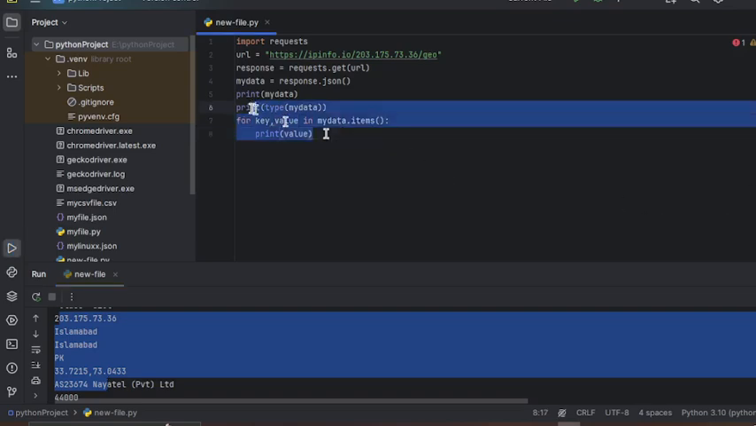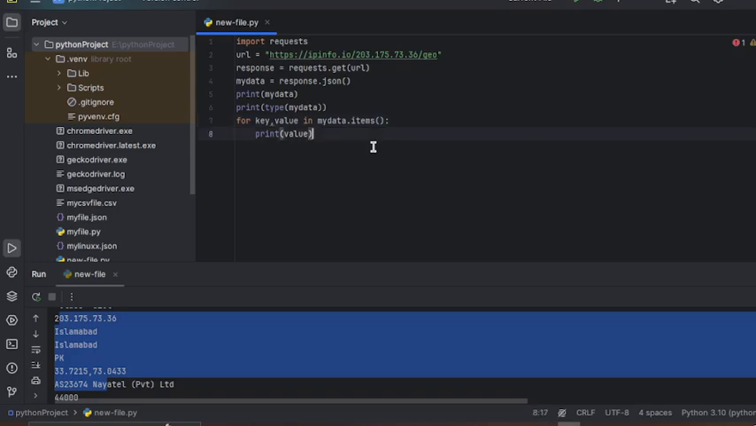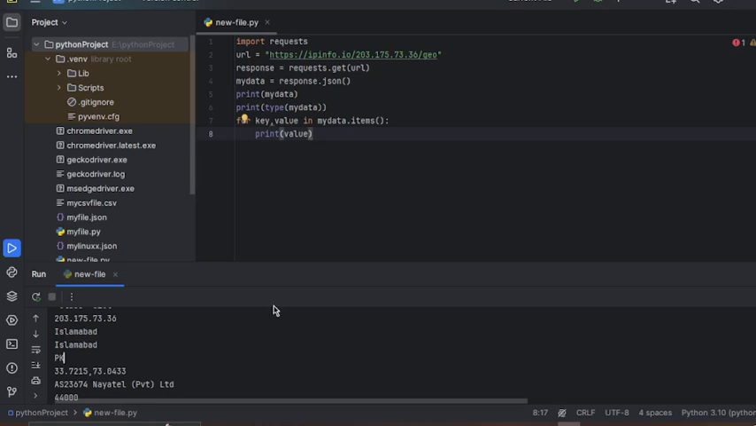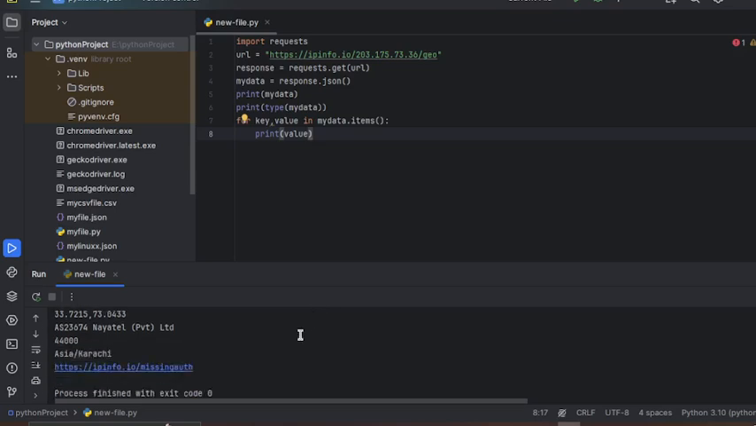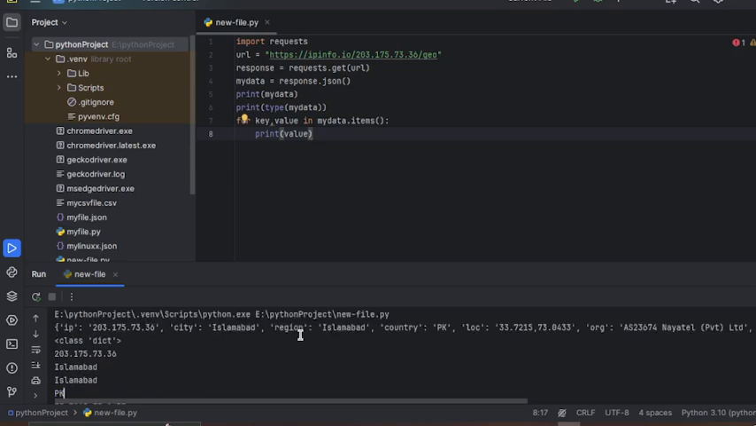So for that we will use items, and also use key and value. It will give you the key and value. If you want the key, it will give you the key. If you want the value, it will give you the value.